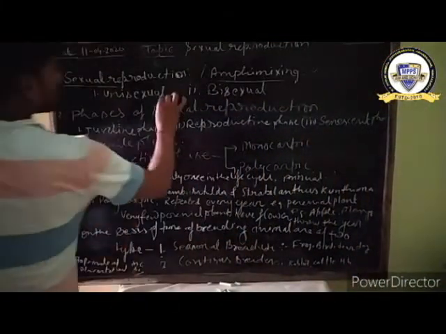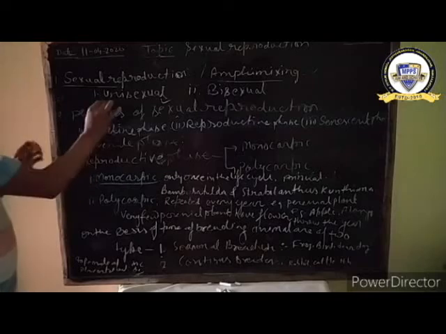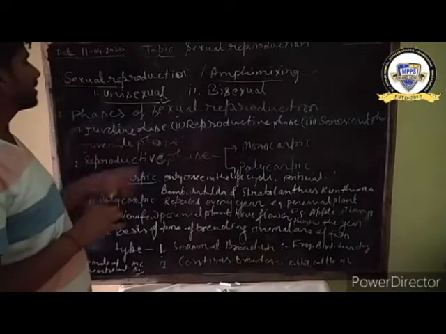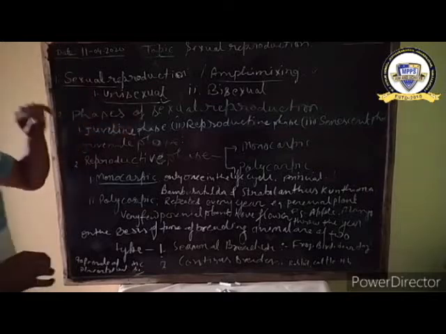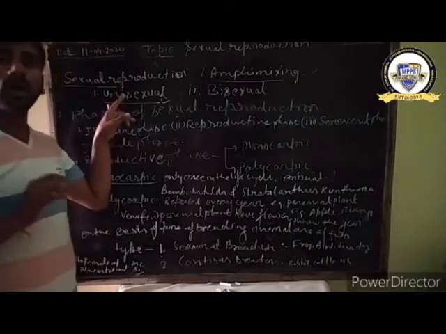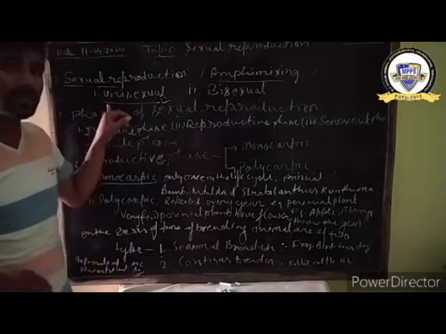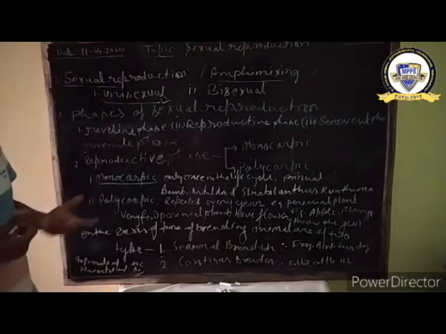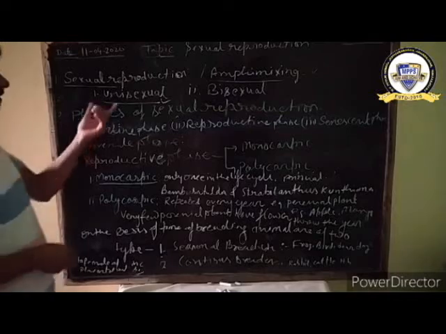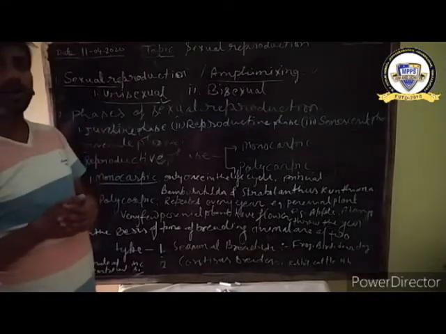On the basis of reproductive organs, organisms are of two types, unisexual and bisexual. Unisexual means if the organism has only one sex, it is called unisexual. For example, human being, cat, dog, rat, and some plants like papaya and cucumber.